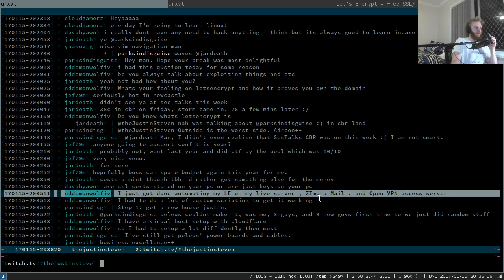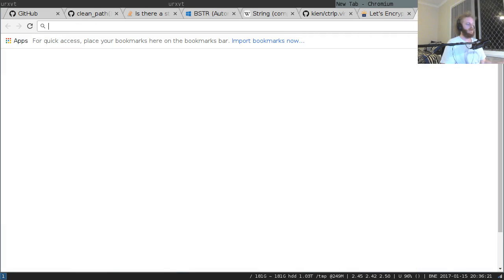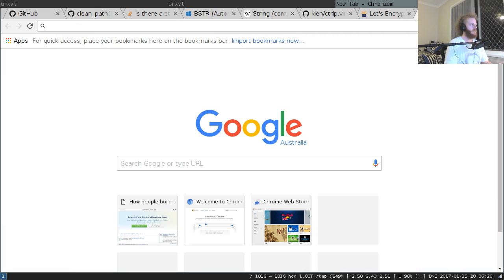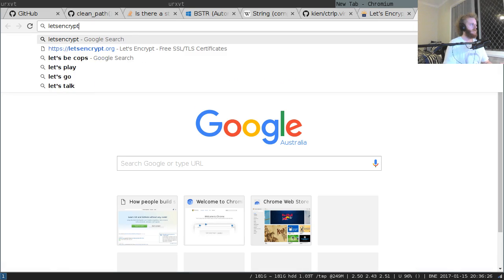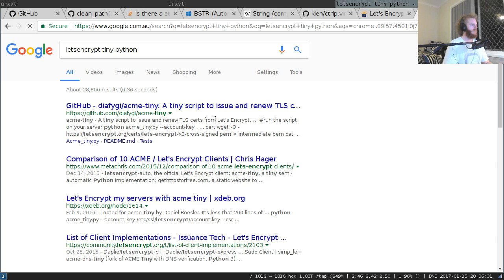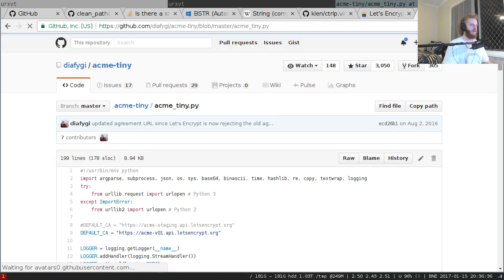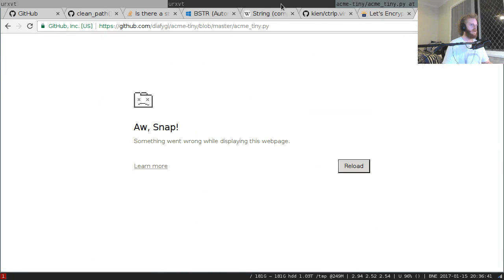Yeah, nice, very cool. What's the one I normally use? Let's Encrypt. I think it's Acme Tiny. It's written in Python. There you go. This is the Python script that I normally use for my Let's Encrypt stuff.